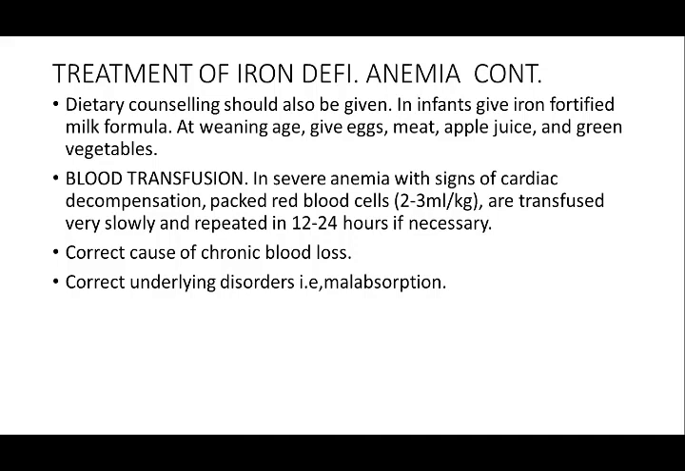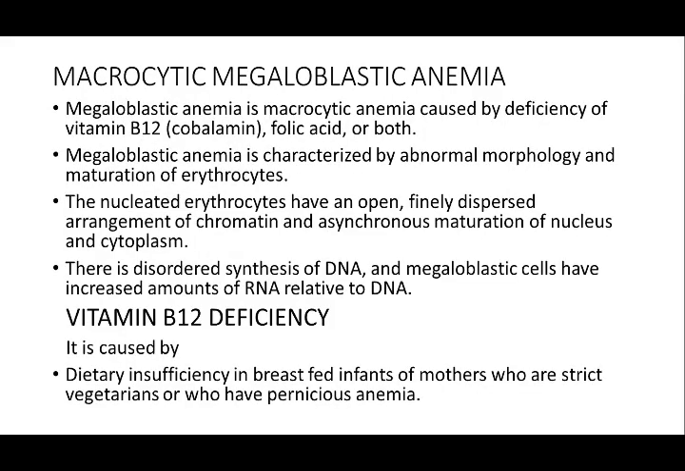Packed red blood cells are given in a dose of 2 to 3 ml of packed RBCs per kg and transfused very slowly, and repeated after 12 to 24 hours if necessary. We have to correct the cause of chronic blood loss. Suppose if there is cow's milk protein allergy, then we have to change the formula, and correct underlying disorders like malabsorption and chronic diarrhea.